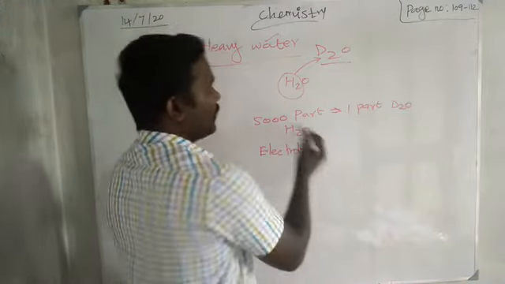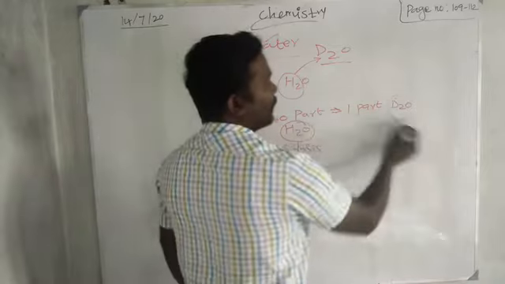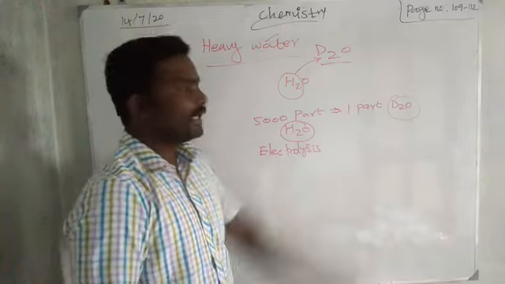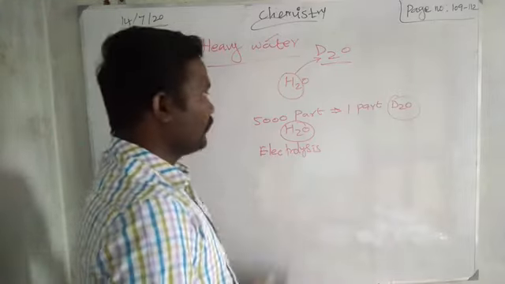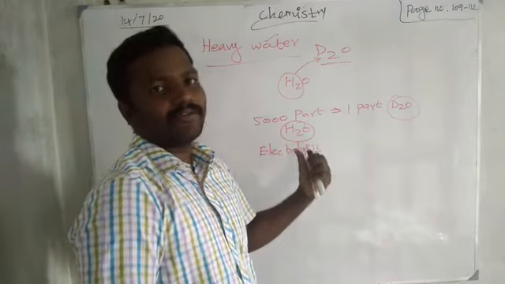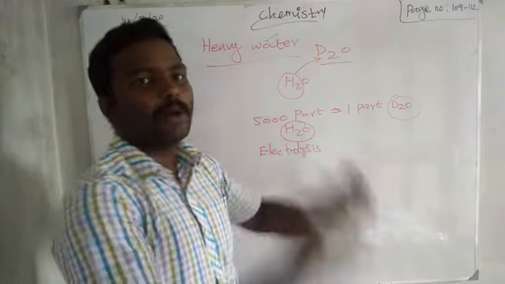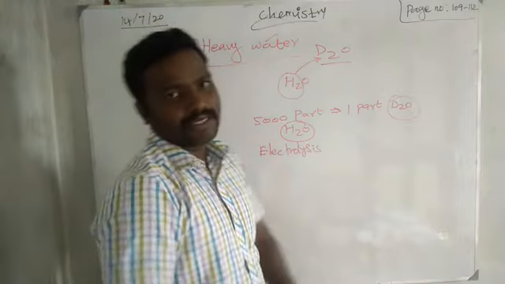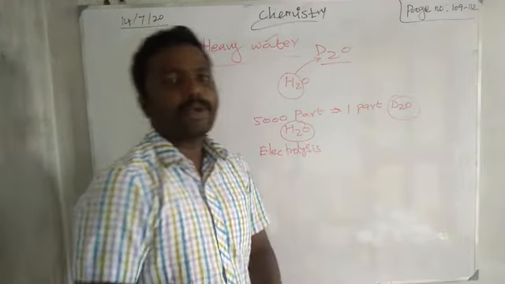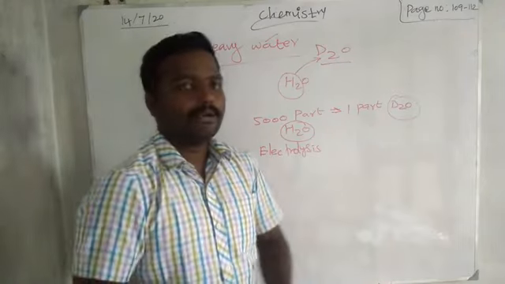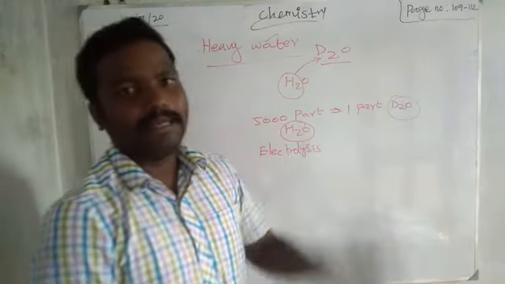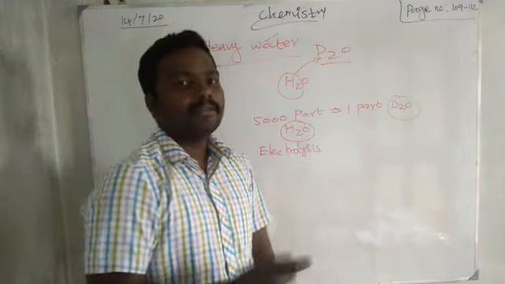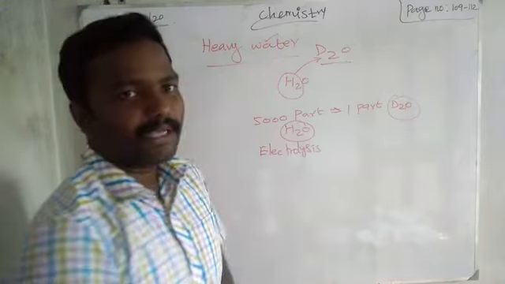How? If you compare the ionization of normal water and heavy water, normal water ionizes more easily than heavy water. So if you electrolyze a mixture of heavy water and normal water, first all the normal water will ionize, and the remaining we get is deuterium oxide, heavy water, right? The physical properties are also similar to water. It has no color, no odor, and is a tasteless liquid, right? Then some properties are different from water.